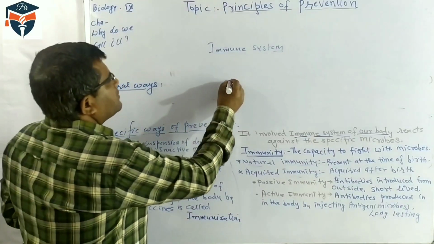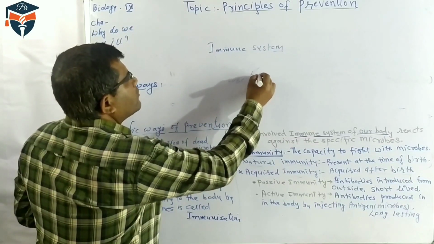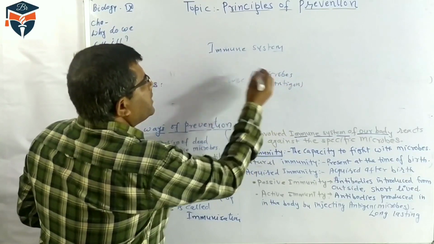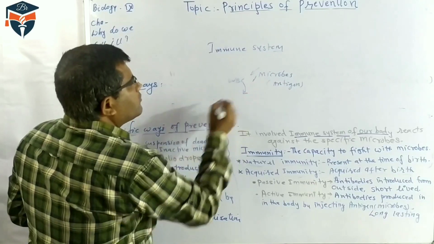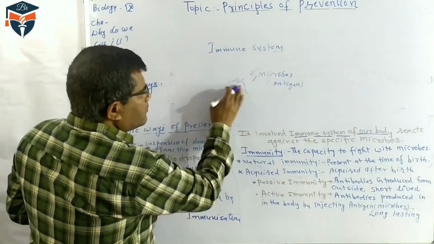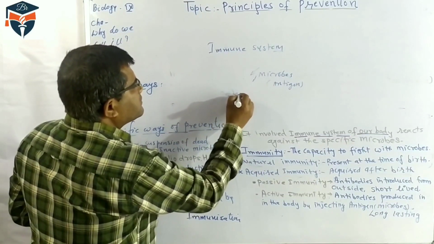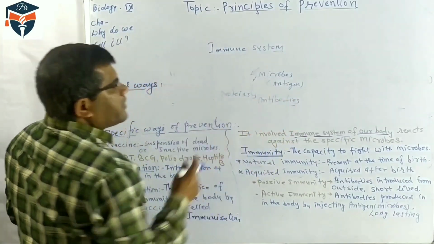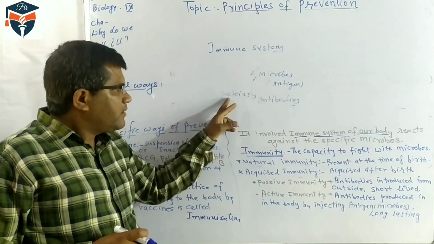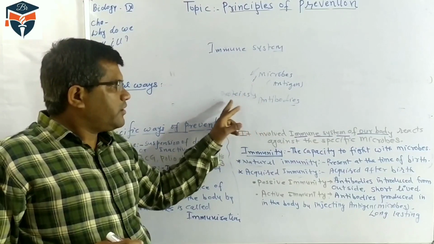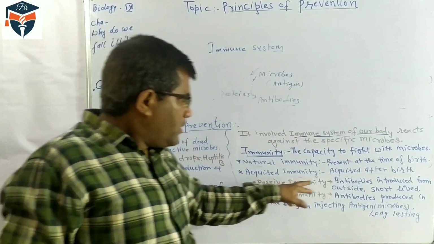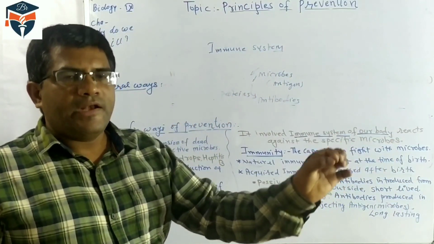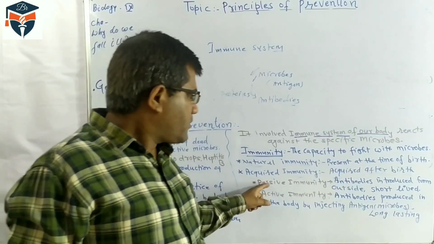Students, in our body there are the WBCs. Any microbe, also known as an antigen, that enters our body causes some specific proteins to be synthesized against it, and these proteins are called antibodies. If ready-made antibodies are introduced from outside into our body, it is called passive immunity.